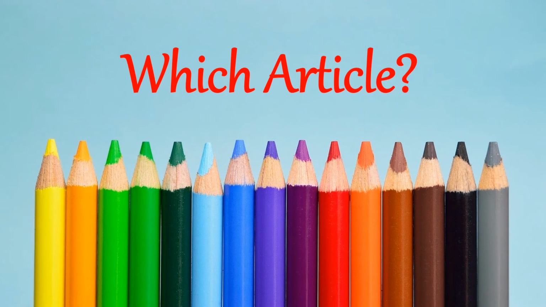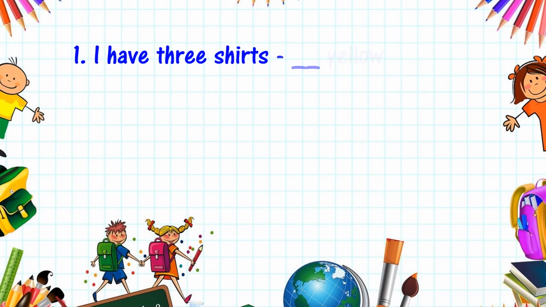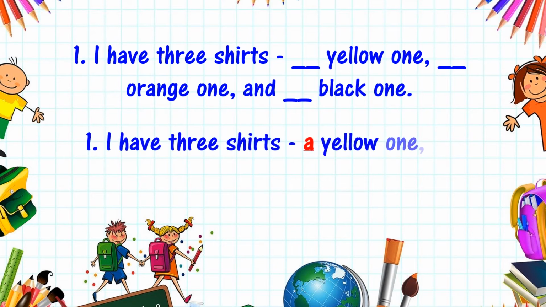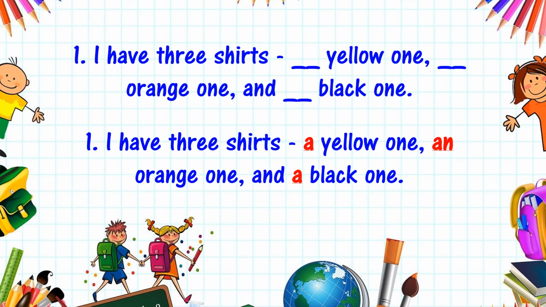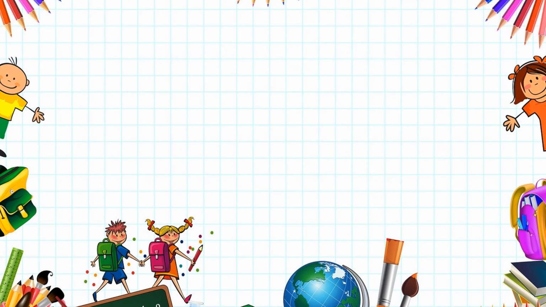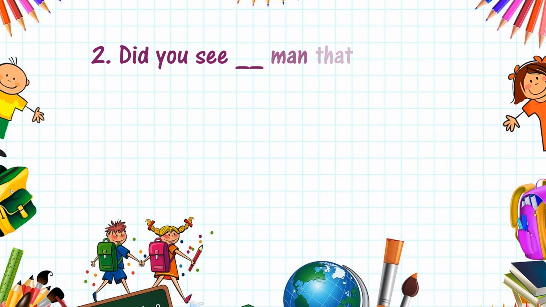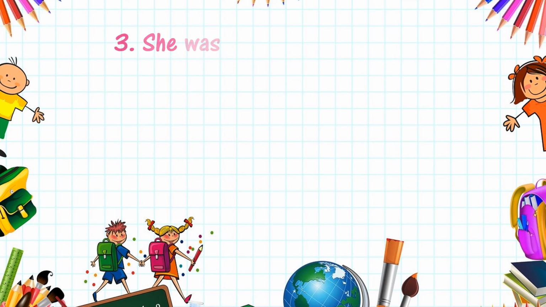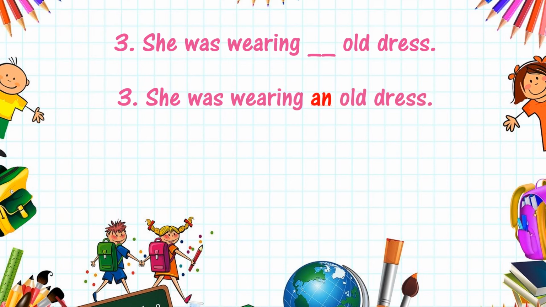Now you will say which article to fill in. I have 3 shirts. Dash yellow one, dash orange one, and dash black one. So the blanks will be a yellow one, an orange one, and a black one. Second one. Did you see dash man that I told you about? The answer is, did you see the man that I told you about? It is a specific man. Third one. She was wearing dash old dress. She was wearing an old dress because O is a vowel.